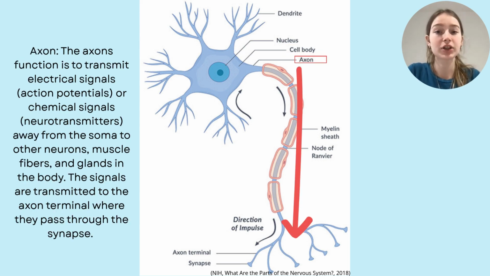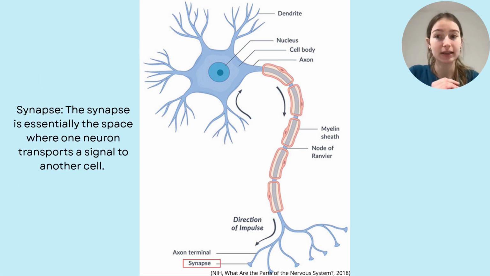The axon's function is to transmit electrical signals called action potentials or chemical signals called neurotransmitters away from the soma to other neurons, muscle fibers, and glands. These signals are transmitted to the axon terminal where they pass through the synapse. The synapse is the gap between two neurons. It's essentially the space where one neuron transports a signal to the other neuron or another cell.